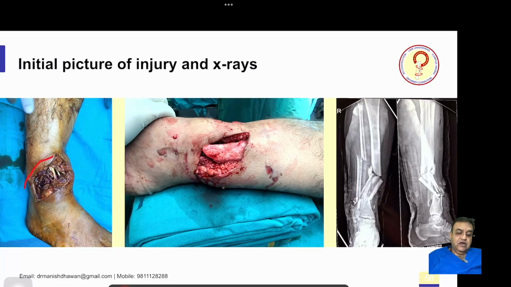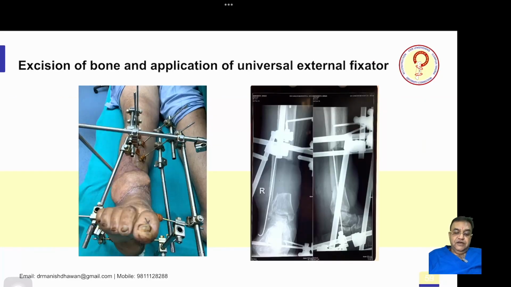So you can see how bad the wound is. It's totally contaminated, the bone is exposed, and this is the whole picture. Bone was exposed and it was also devitalized. So at first we put a normal universal external fixator. The whole fragment was excised.